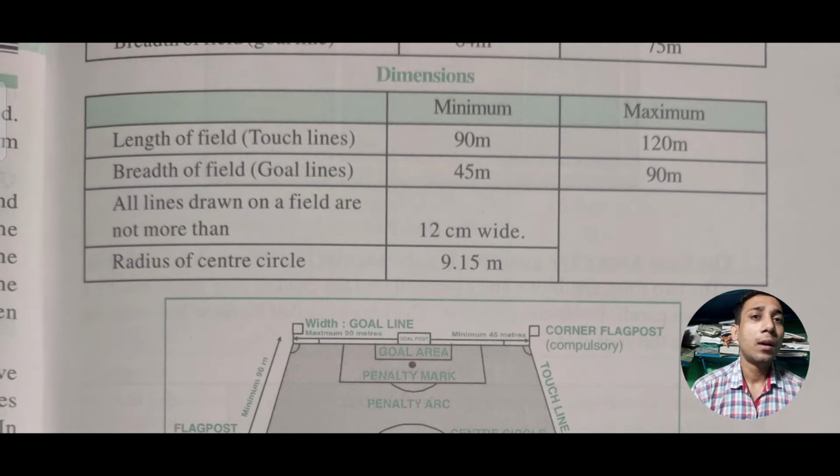And we have also seen so many lines drawn on the field. All the lines drawn on the field should be no more than 12 centimeter wide. The radius of the circle is 9.15 meter, which we have already discussed.